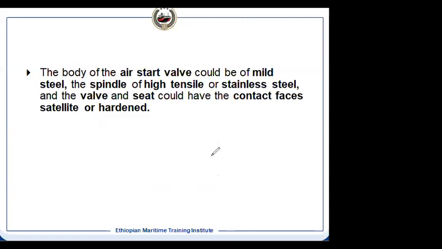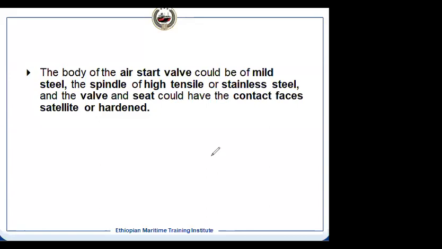Mild steel we use for the body, and the spindle has to be stainless steel, because we know the condition in which it is working. It is highly corrosive, and the temperature is high. So stainless steel gives us corrosion resistance as well as temperature resistance, because as the temperature increases, your material becomes softer and weak. So high tensile stainless steel is being used, because it has to be in closed condition when we are not operating that valve.